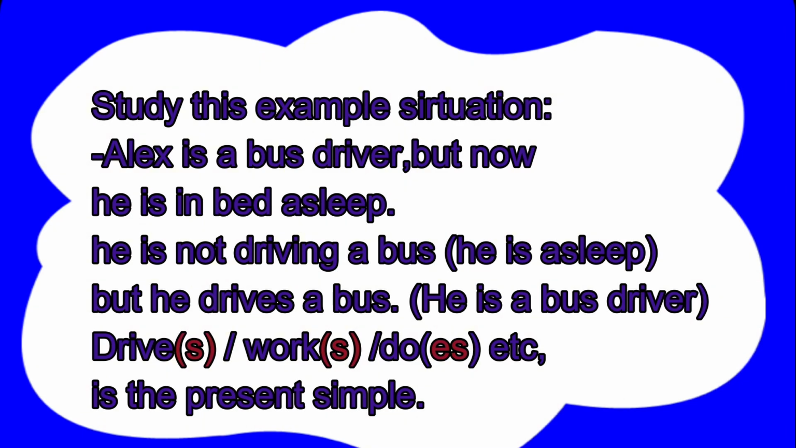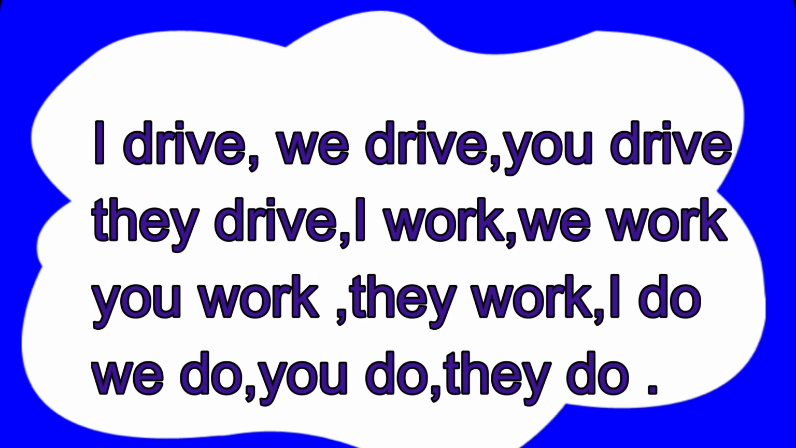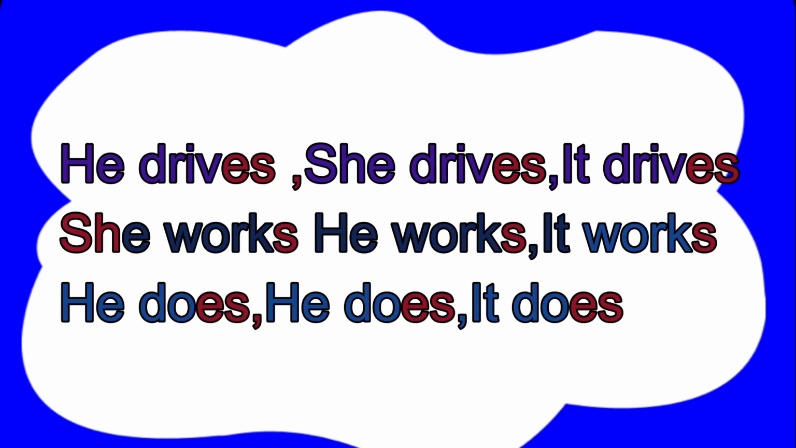Drive, walk, do, etc. is the present simple. I drive. We drive. You drive. They drive. I walk. We walk. You walk. They walk. I do. We do. You do. They do. He drives. She drives. It drives. She walks. He walks. It walks. He does. She does. It does. Etc.